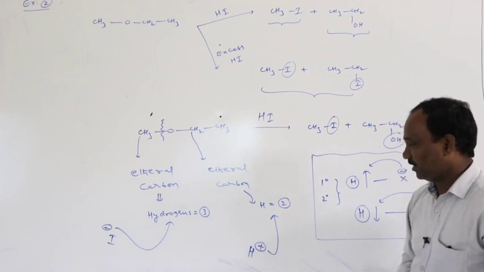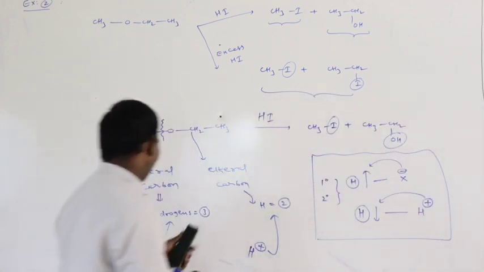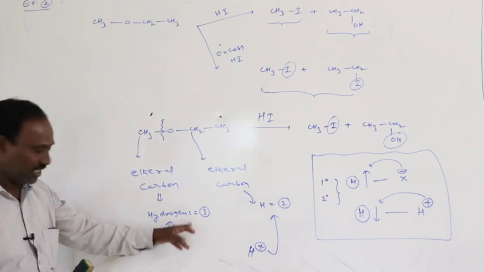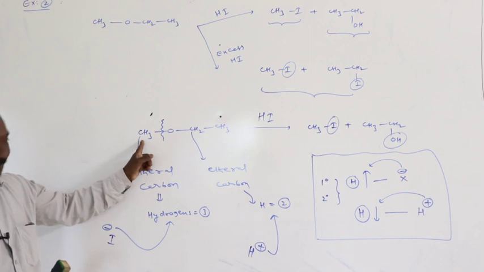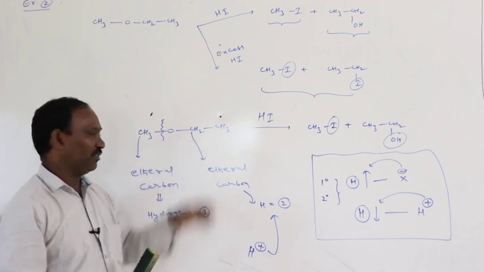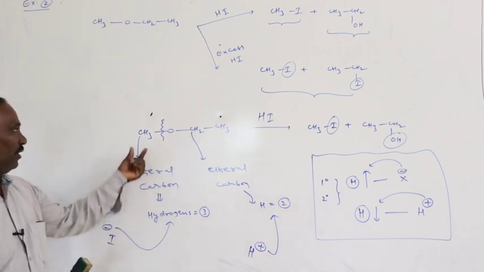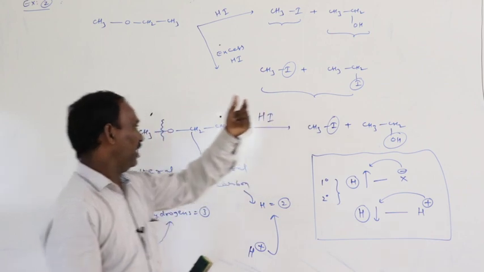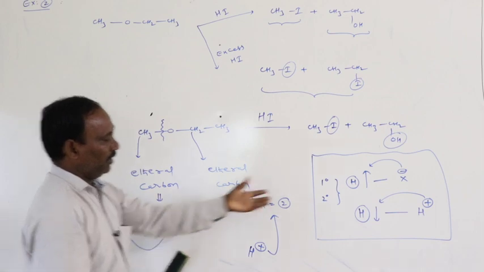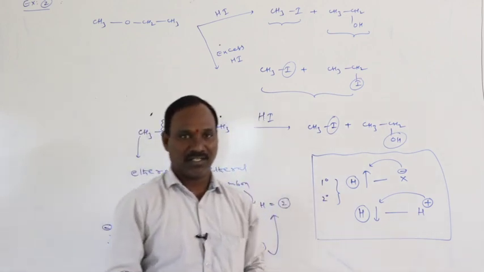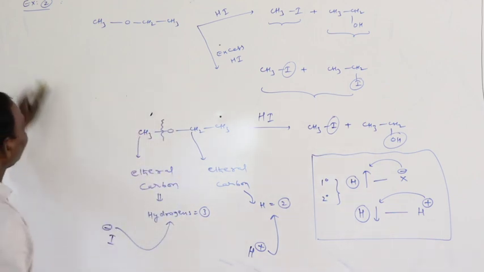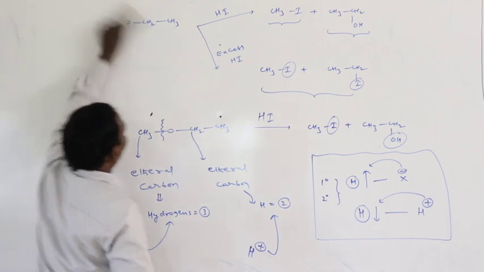Why? Because in the given ether molecule, on the ethereal carbon atom where more number of hydrogens are present, the negative part is attached to that carbon. If fewer hydrogens are present, the positive part is attached to that alkyl group. Therefore, the methyl group is converted into methyl iodide and the ethyl group is converted into ethyl alcohol. Okay, it is reverse in the case of tertiary alkyl halides. This is the easy trick to identify the products. And one more example.